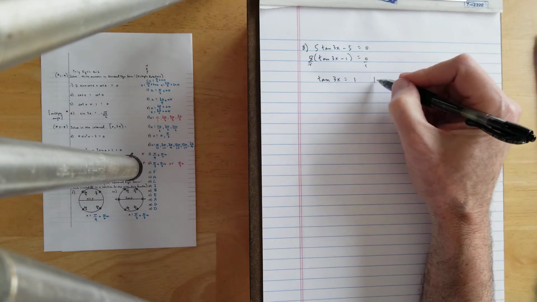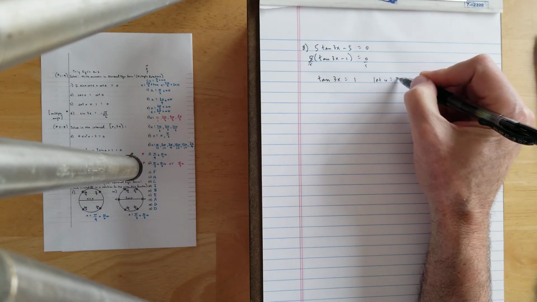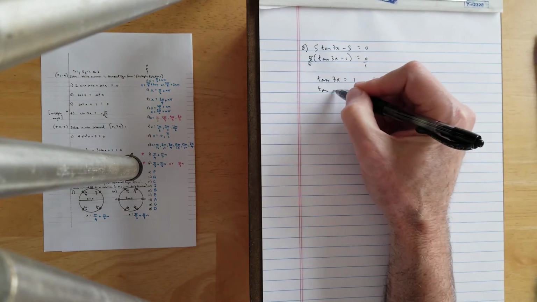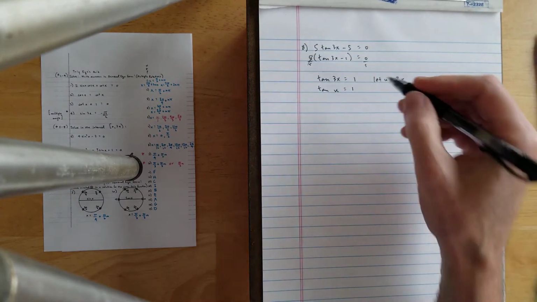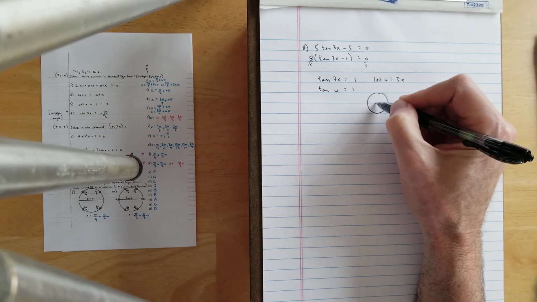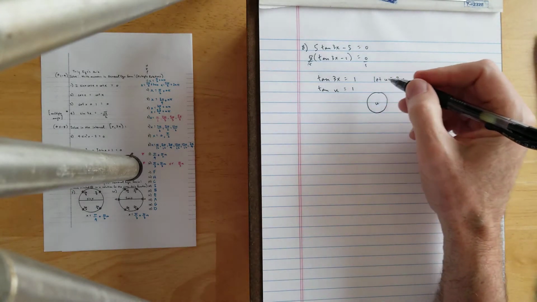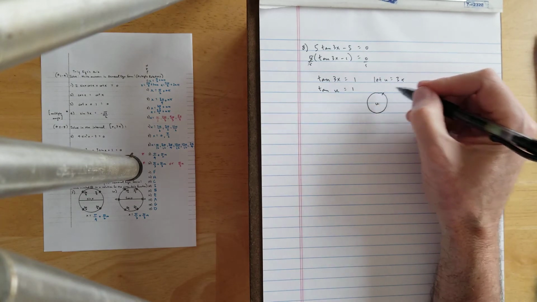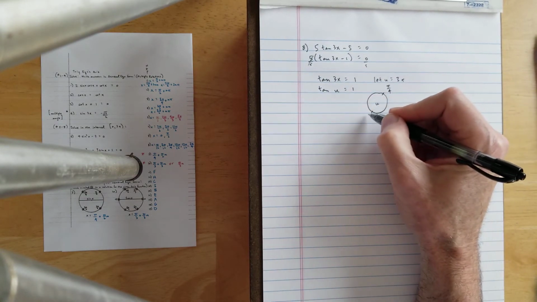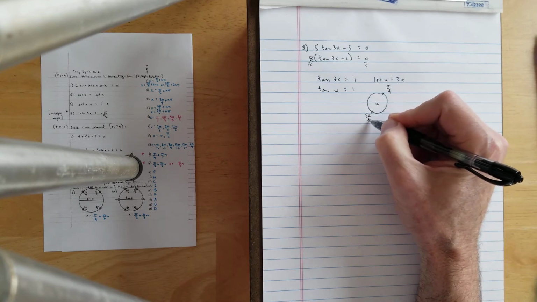Okay, let's let u equal 3x. Do the substitution, create a slightly different equation, and look for positions on the unit circle for u, where the tangent is equal to positive 1, and that occurs at positions of pi over 4 and 5 pi over 4. Okay?